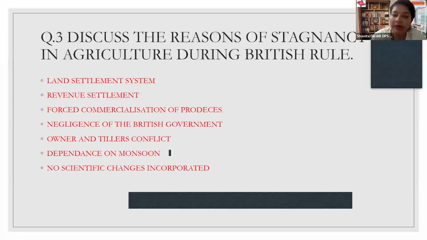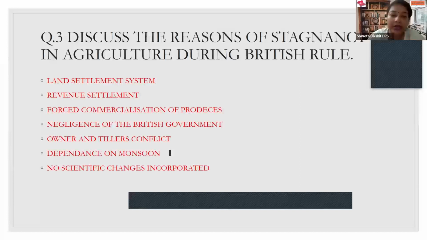So the British government was very much interested in getting commercial products from the farmers, especially crops like cotton, sugarcane, indigo, and many more harmful crops like opium. The farmers definitely were not in favor, but they were forced to do so.